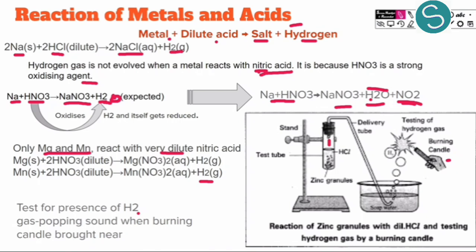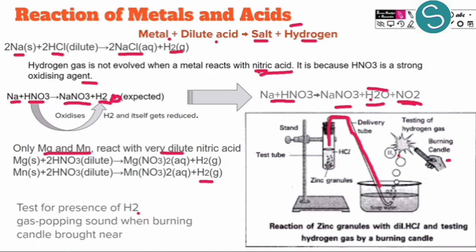This gas is being passed through this delivery tube into soap water, and in this soap water we see that some gas is being evolved. When gases are evolved in soap water, it forms bubbles. When I bring a burning candle near the bubble, the candle extinguishes with a crackling or popping sound.